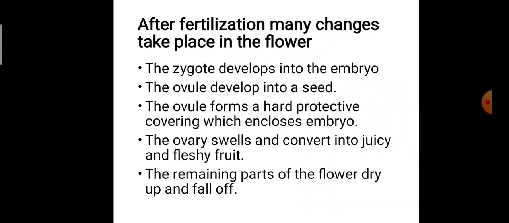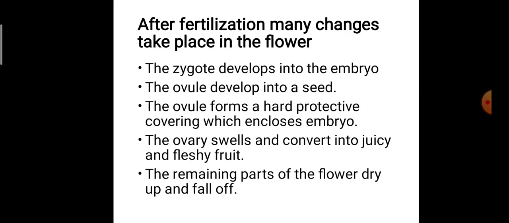Now let's check out some main steps which occur after the process of fertilization. The zygote develops into the embryo. Embryo is the baby plant which is present inside the seed. The ovule develops into the seed. After the process of fertilization, the ovules start developing into seed. The ovule forms a hard protective covering which encloses the embryo. As I have told you previously also, the embryo is the small baby plant which is present inside the seed.